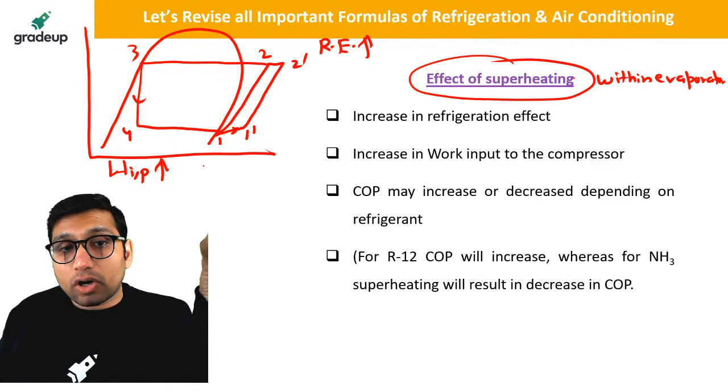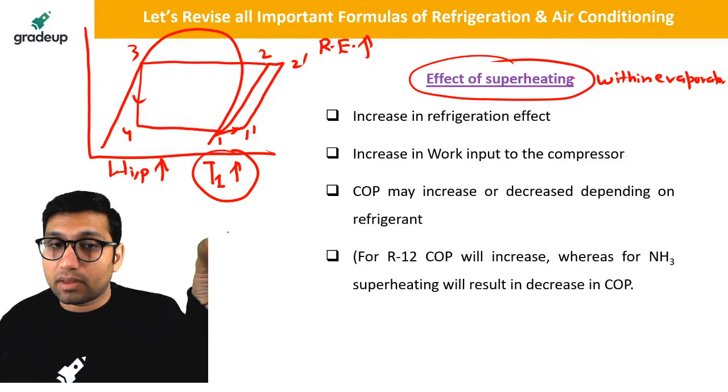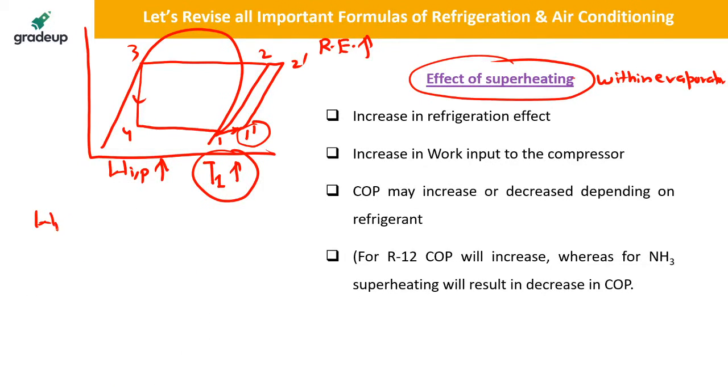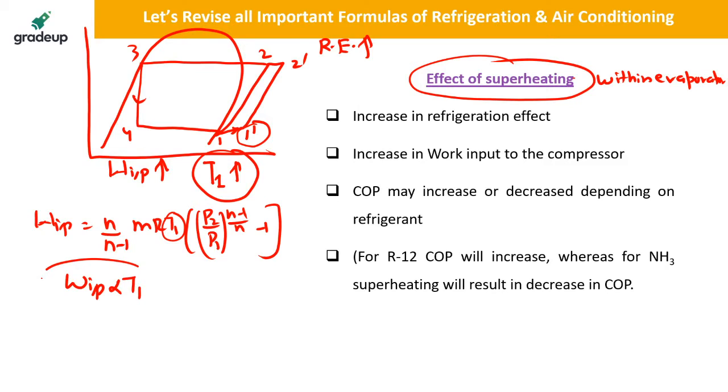work input will increase because the temperature T1 will increase. The temperature at the inlet to the compressor will increase with superheat, because you know that the compressor work input is also equal to n/(n-1) m R T1 [(P2/P1)^((n-1)/n) - 1]. This is also the formula for the work input of a compressor. So we can simply say that the work input is directly proportional to the temperature at the inlet of the compressor. Because the temperature at the inlet is increasing, the work input will also increase. That is, with superheating, the work input is increasing and the refrigeration effect is also increasing.